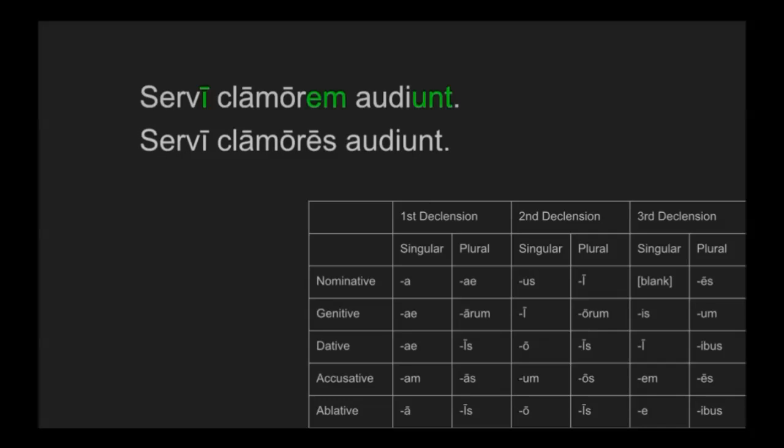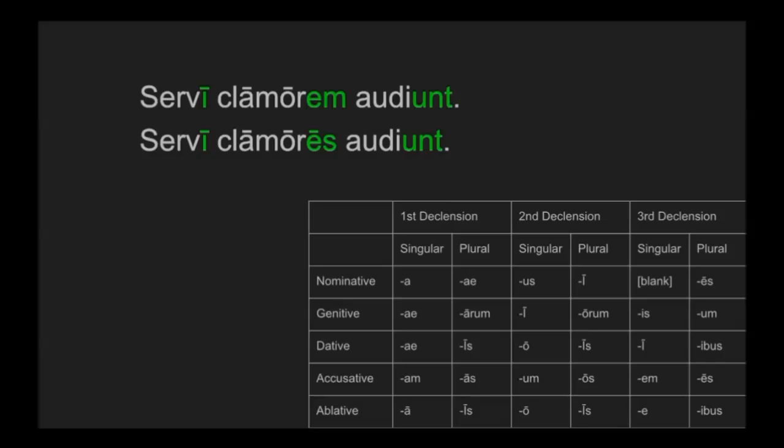Now let's consider this next sentence. Servi clamores audiunt. We still have that unt ending, so we still need a plural subject. And if we look at this new ending for clamor, we see clamores could be either nominative plural or accusative plural. So we have another candidate to be the subject of audiunt. If clamores is the subject, then what's servi doing?